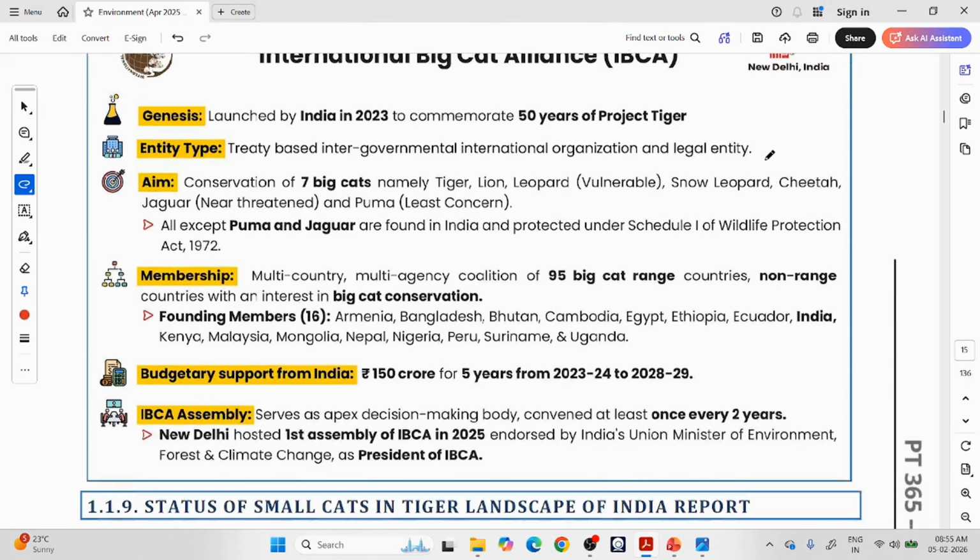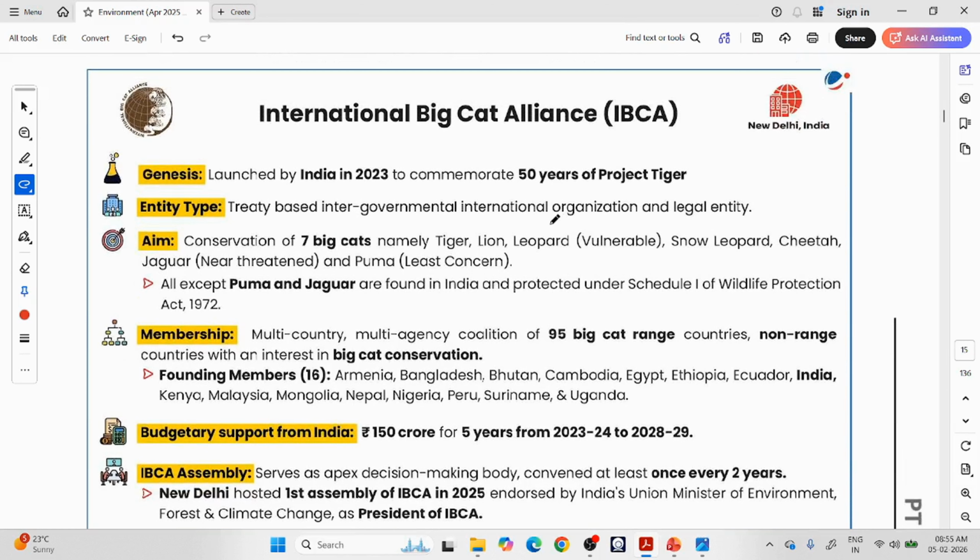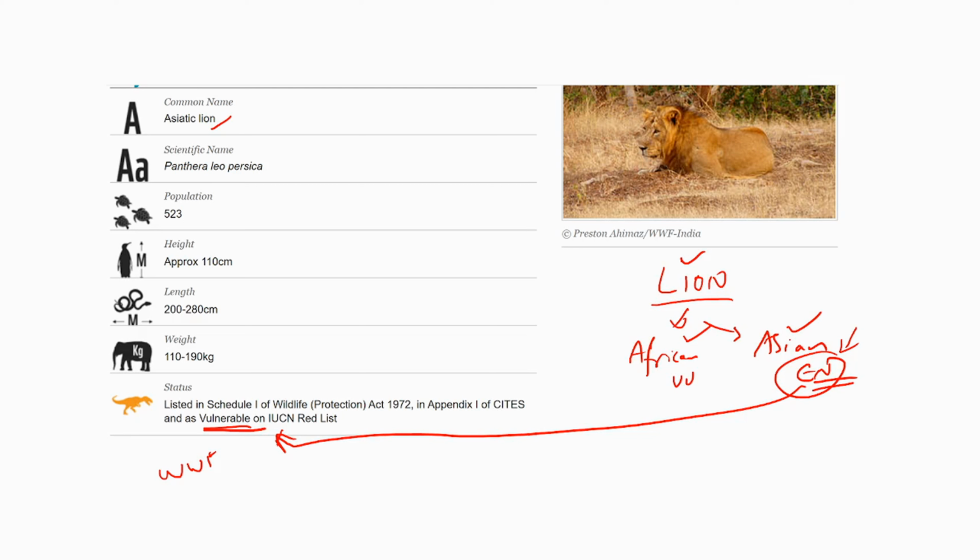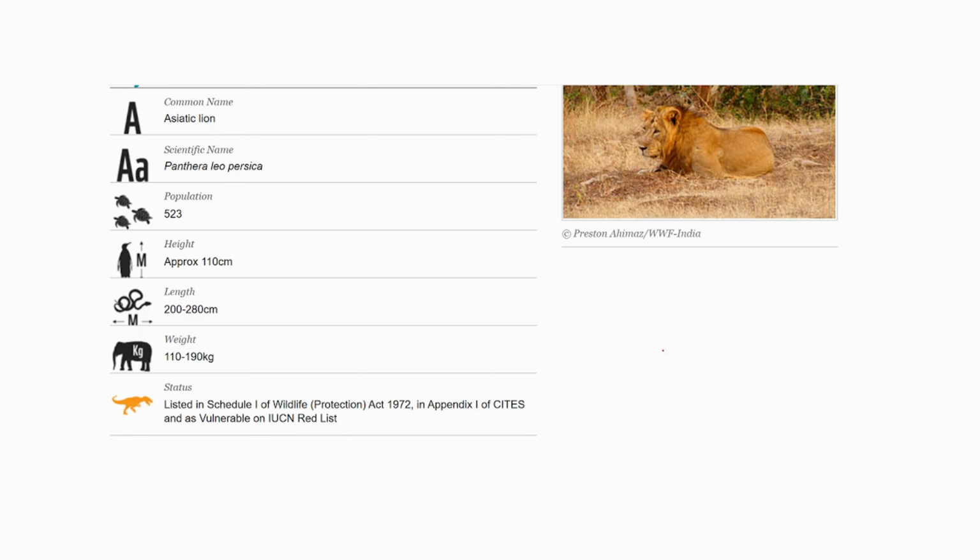So what is this Big Cat Alliance? First, what is a big cat? What is a cat? Let me tell you this first. If you take cats, or those animals that look like cats, from the domestic cat which you see in every street, which people domesticate, to cheetahs and lions, all of them are similar looking, having four legs and the same muscular structure. So cats are usually classified into two types: big cats and small cats.